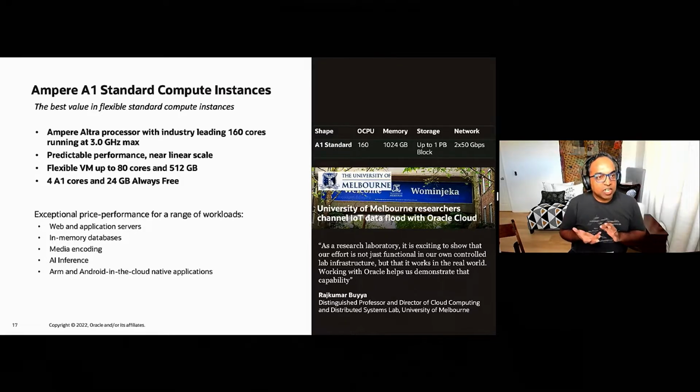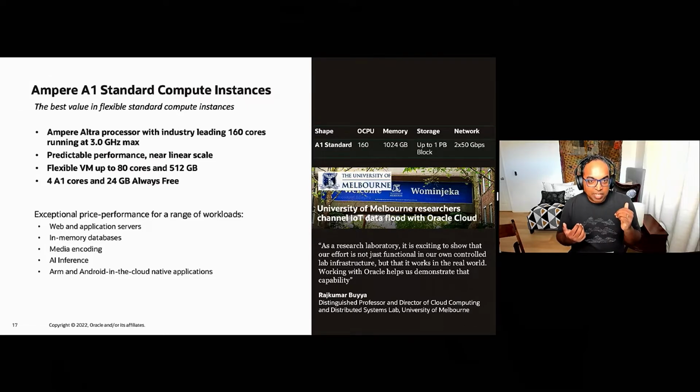So look for more information coming in the next few weeks. And then last year, we launched our Ampere A1 compute instances. Now, these are our first ARM-based processors, running at 3 gigahertz, a consistent frequency. These are single-threaded cores. And what the Ampere processor and the ARM architecture enables is greater power efficiency, more predictable performance, near linear scale, which allows us to offer these at a cloud leading price.